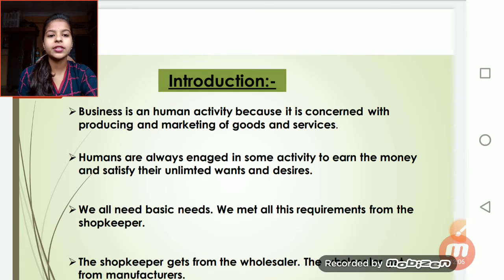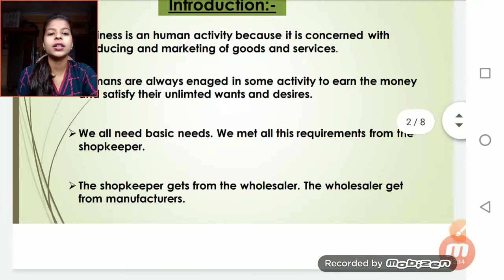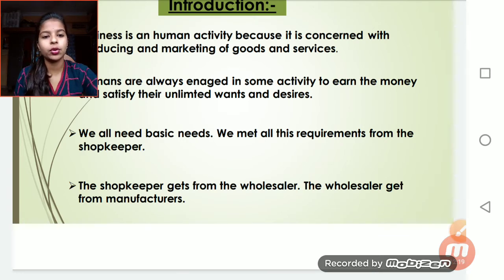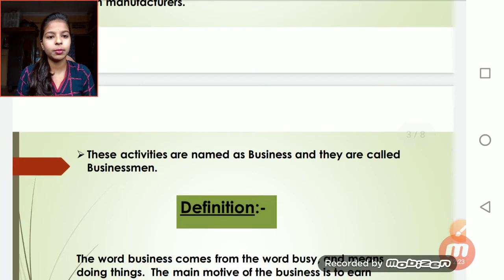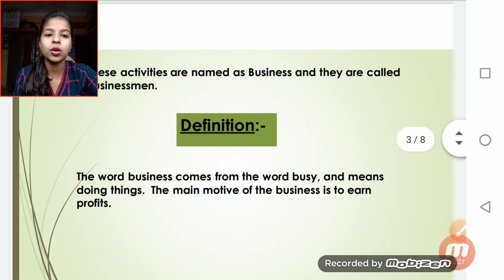Business is a human activity. It is always engaged with some activity to earn profit and to satisfy their wants. And the third one is to meet the basic requirements. For example, I gave the shopkeeper, wholesaler, and manufacturer examples also. I think you remember that. These activities are called business and they are called businessmen.